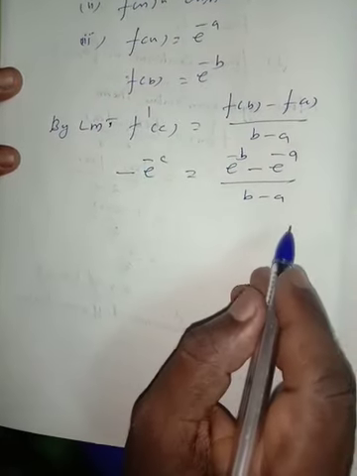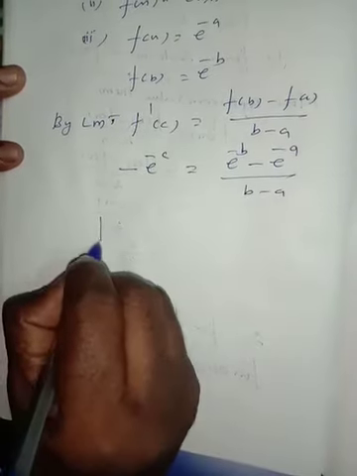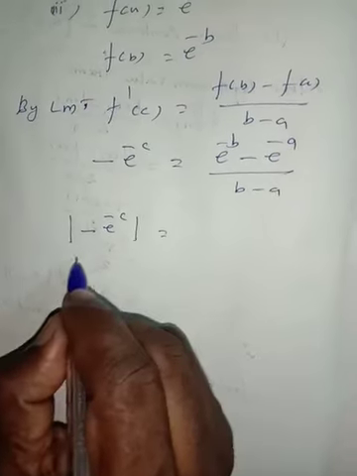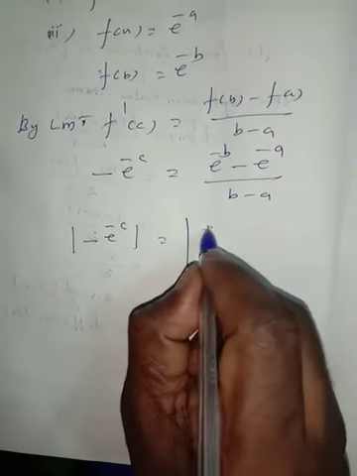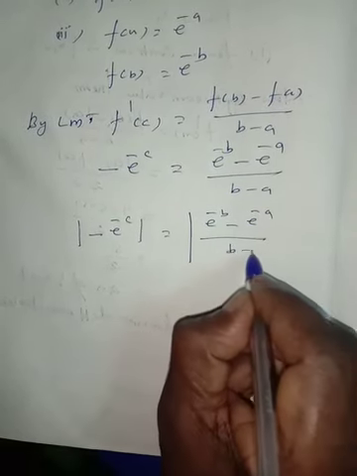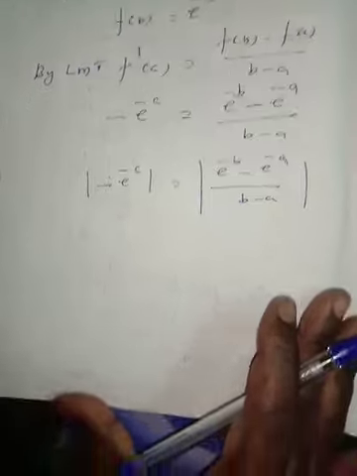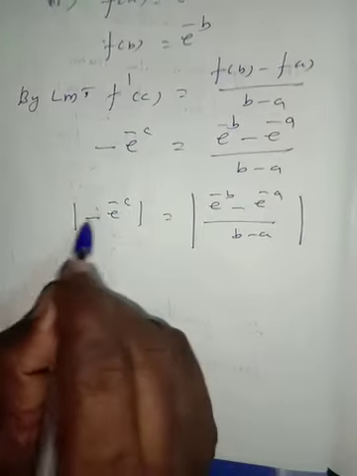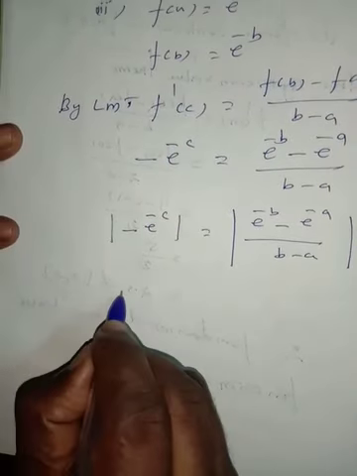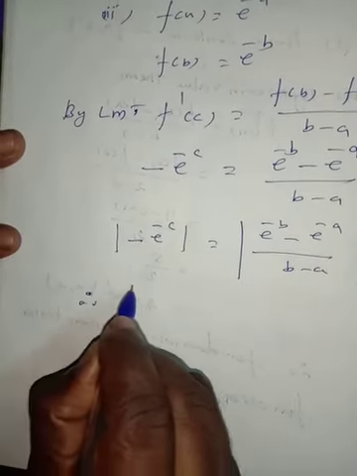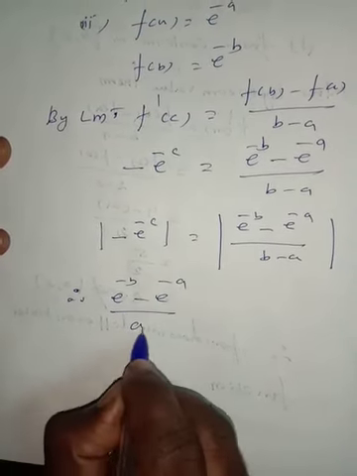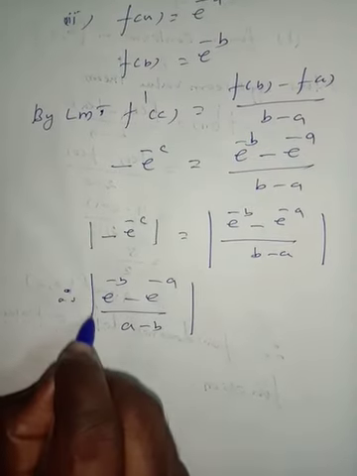Now taking modulus on both sides, modulus of minus e to the power of minus c is equal to modulus of e to the power of minus b minus e to the power of minus a divided by b minus a. Taking modulus, the negative sign turns into positive. Therefore, e to the power of minus b minus e to the power of minus a divided by a minus b is less than 1.